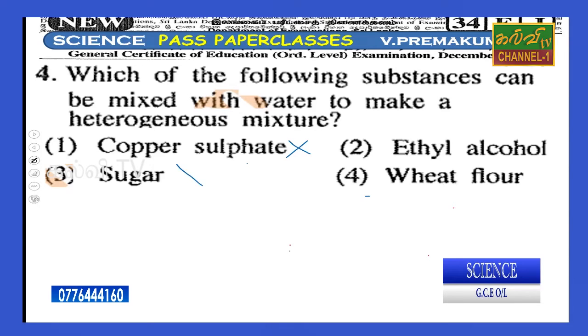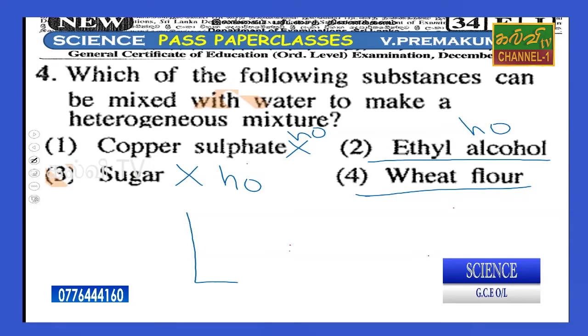Sugar solution is also homogeneous. And ethyl alcohol, alcohols like arrack and so on, don't have sedimentation or precipitation, so they are homogeneous. But wheat flour, yes, I remember in my school life when I prepared a gum-like paste for a poster, the flour sedimented after a certain time.